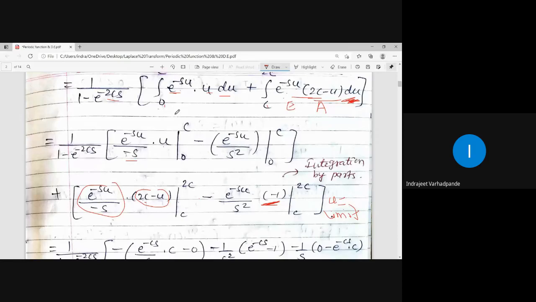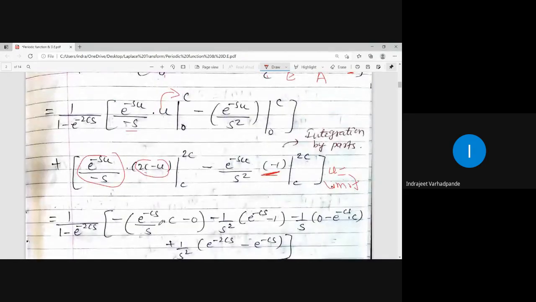Completed. Understood how the integration is done? u into integration of v minus derivative of u into integration of v. So here the first term as it is will remain, in place of u we put c as the upper limit, and for the lower limit u is 0, 0 into this particular term will be 0.